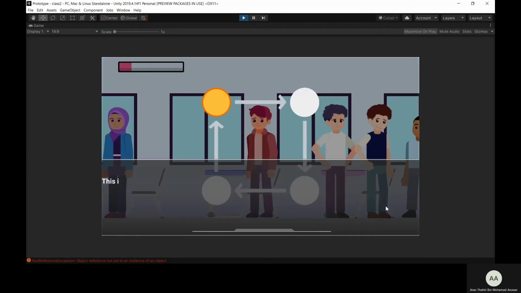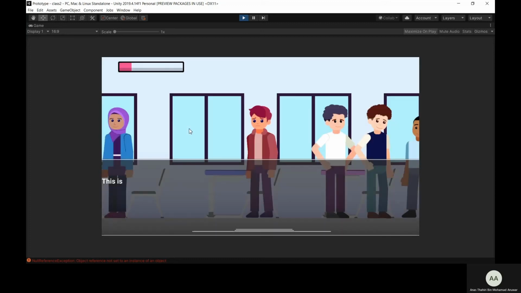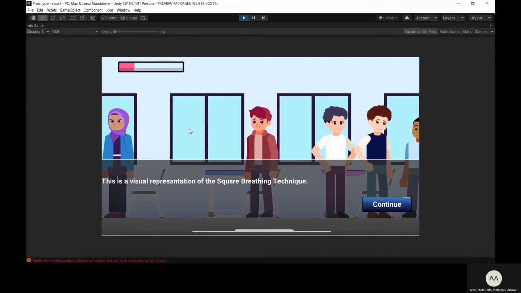Alright, let's press Q. We get these four circle graphics arranged in a square formation here. Let's press Q again and let the dialogue finish. This is a visual representation of the square breathing technique, a common technique used to manage anxiety. The name comes from the fact that it has four steps, like the four corners of a square.